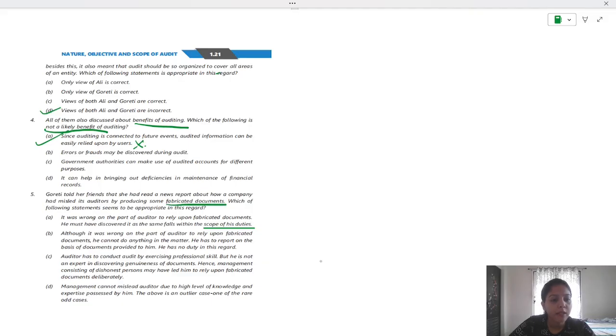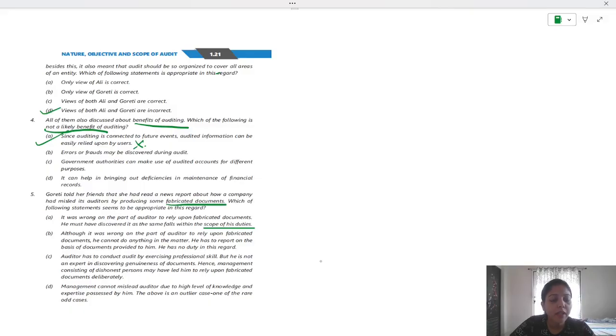No, let's go to the next. Although it was wrong on the part of auditor to rely upon fabricated documents, he cannot do anything in the matter. He has to report on the basis of documents provided to him. He has no duty in this regard. Okay, move on to the next.